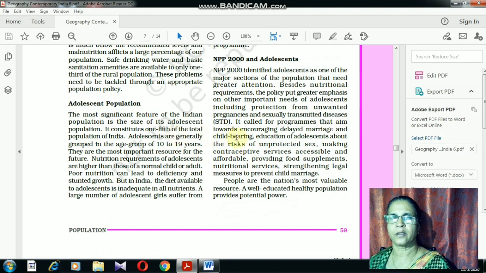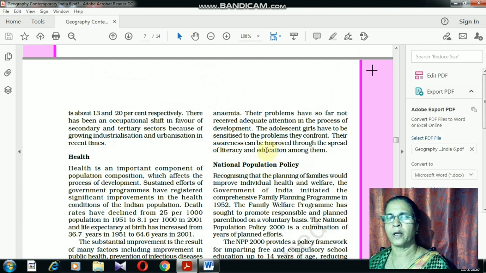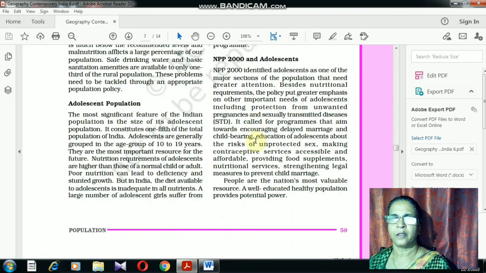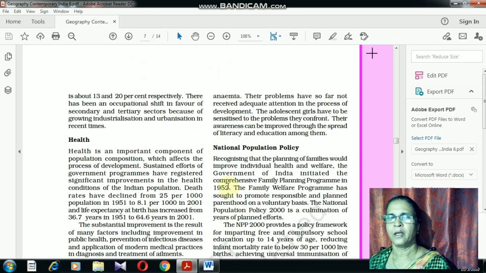Next is the adolescent population. The adolescent population comes under the group of 10 to 19 years. A question can be asked on the problems faced by the adolescent population. Especially girls: the diet of adolescents is inadequate in all nutrients, and many adolescent girls suffer from anemia.